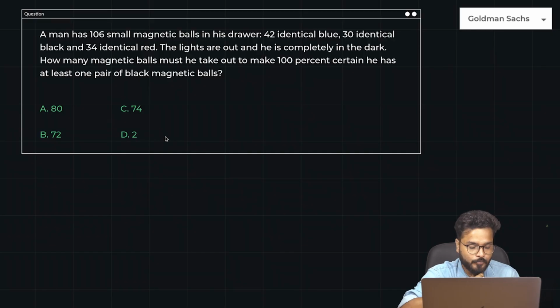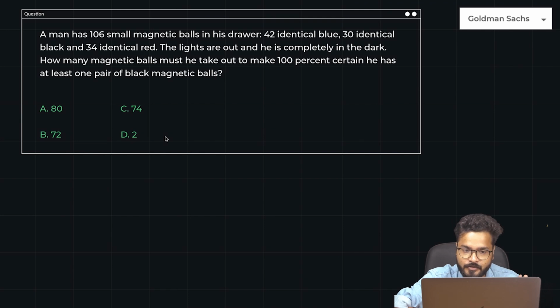Okay. Moving on to the next question, which says a man has 106 small magnetic balls in his drawer, 42 identical blue, 30 identical black, and 34 identical red. The lights are out and he's completely in the dark. How many magnetic balls must he take out to make 100% certain he has at least one pair of magnetic balls in his hand? So you guys can pause the video.